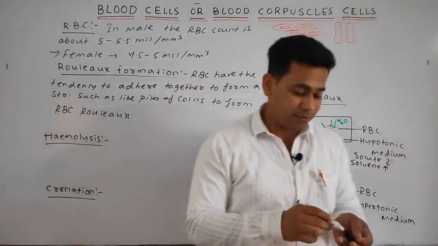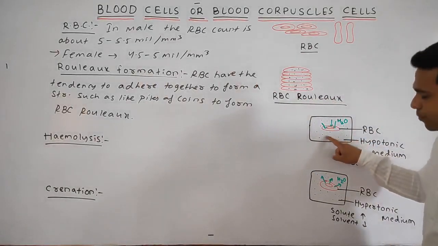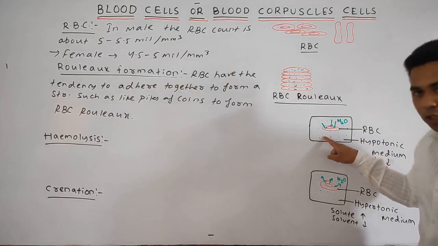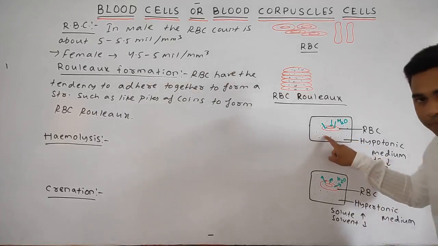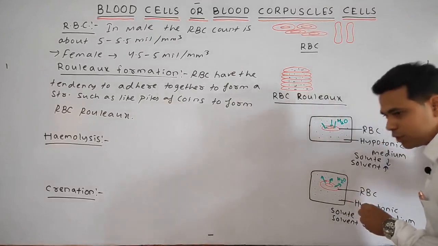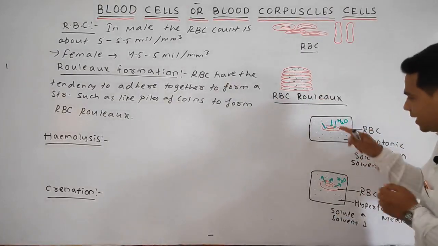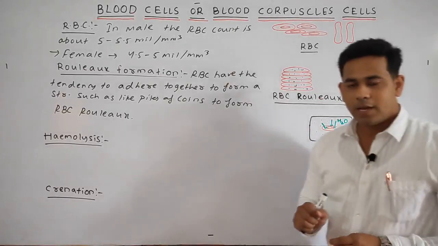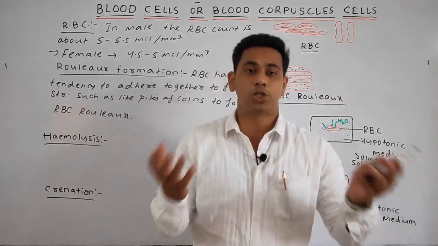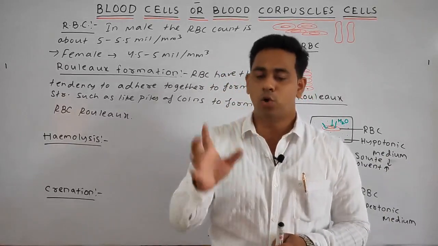Now what will happen, students? As the RBC is present in the hypotonic medium, meaning in the outer medium the solute is low but the solvent, or the water, is high. If the water is high outside and low in the RBC, then obviously the flow of water will be from the hypotonic medium into the RBC. That is why I have given the direction of the water, by which finally the RBC swells up and lastly it bursts, and that bursting of the cell is known as the red cell ghost.